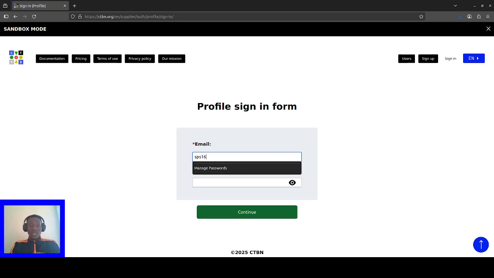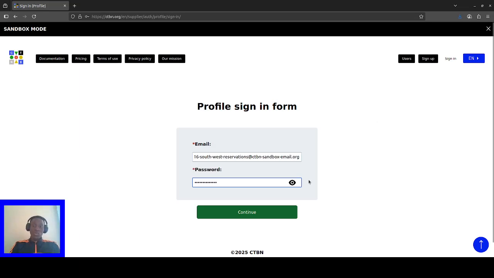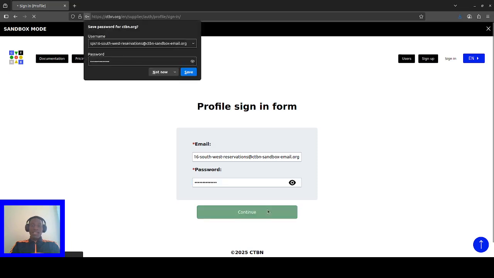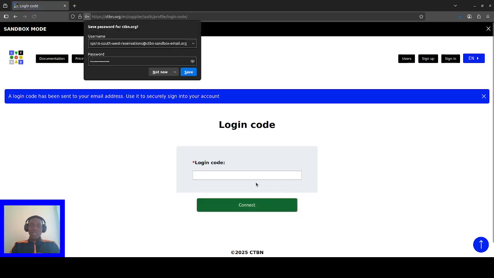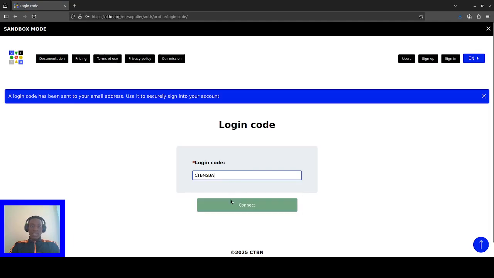So in this case, I want the supplier profile of supplier number 16 in the southwest region of Cameroon that has the reservations task. The email is at ctbn sandbox email.org, and the password is the same, test at pass 2025 underscore. Then I'll hit enter, and then CTBN SBA for the login code.